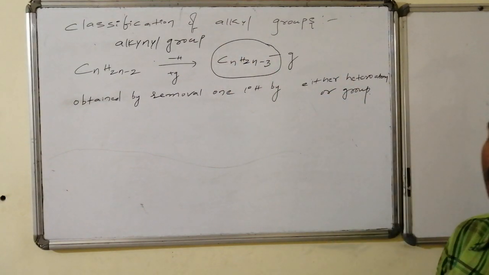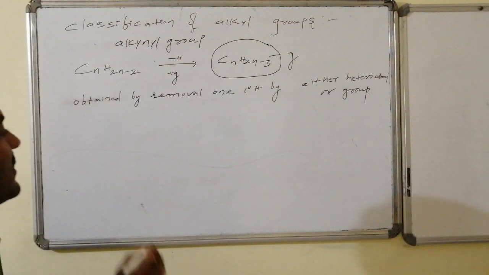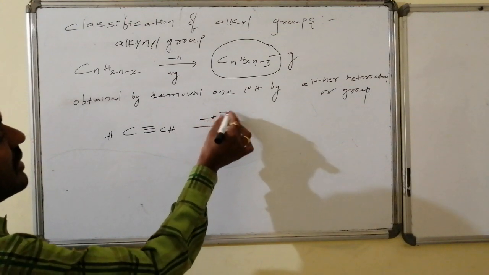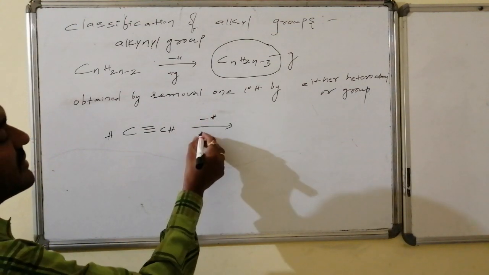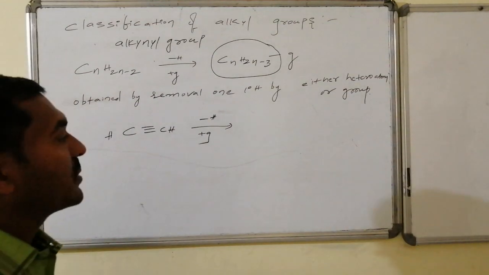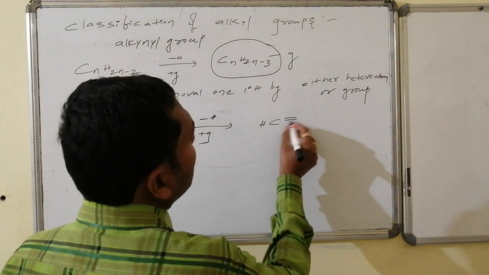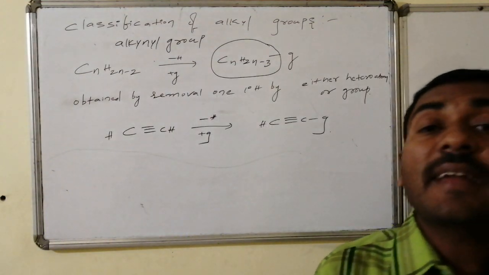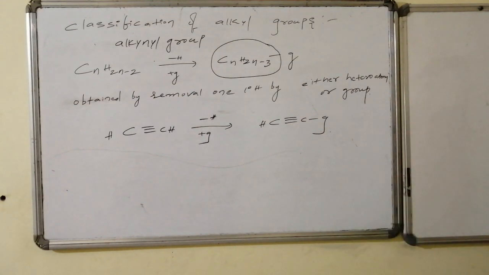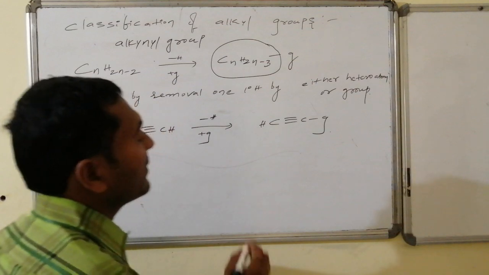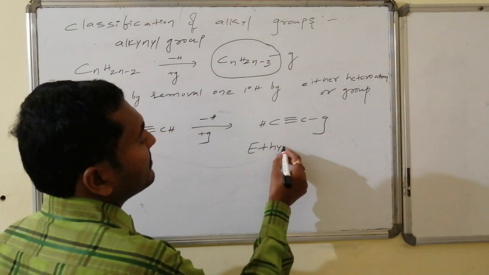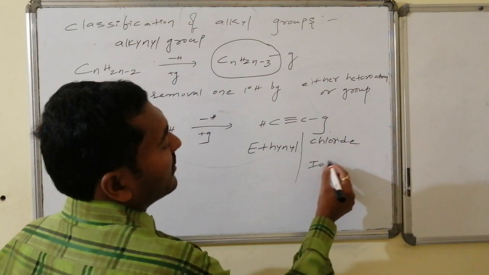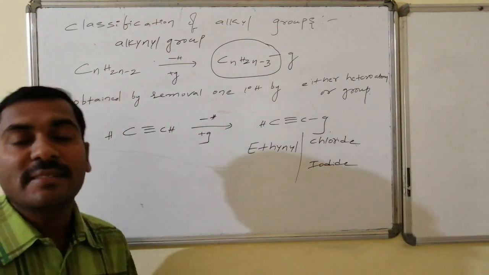The alkynyl group. Suppose it is the simplest alkyne, acetylene, which is also known as the ethyne system. In this ethyne system, all are primary hydrogens. One of the hydrogens is replaced and substituted by the group. Hence, that is said to be what? This is the group, and this particular group is said to be the ethynyl group. If it is chlorine, it is ethynyl chloride. If it is iodine, then ethynyl iodide is the name given.